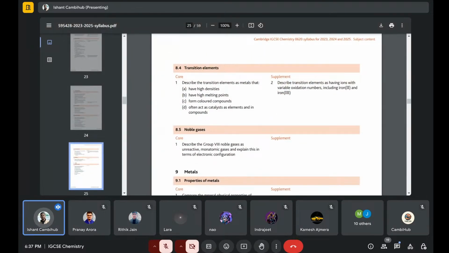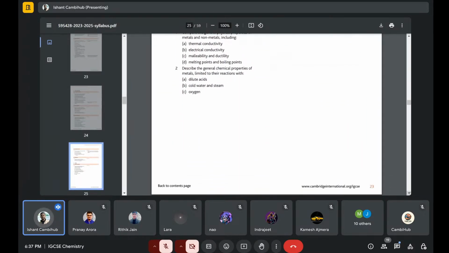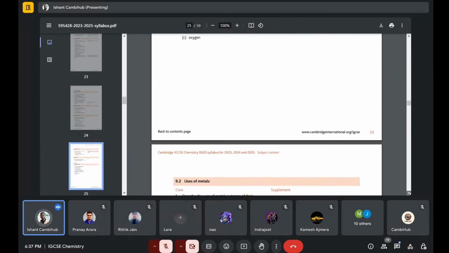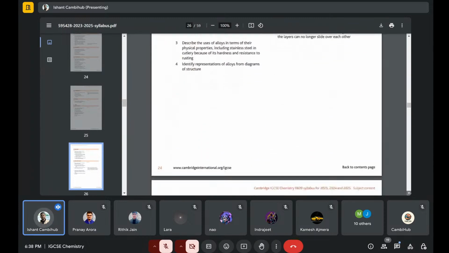Okay, and then the transition elements, noble gases, and all these basic rules you have to know, like high density, if it goes down, if it goes up. These basic fundamentals are there in the book already. Metals: properties of metals, thermal conductivity and electrical conductivity, uses of metals, and then the alloys, brass and bronze. These are the important parts.